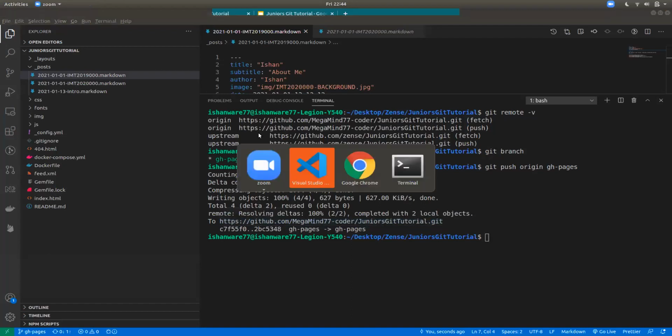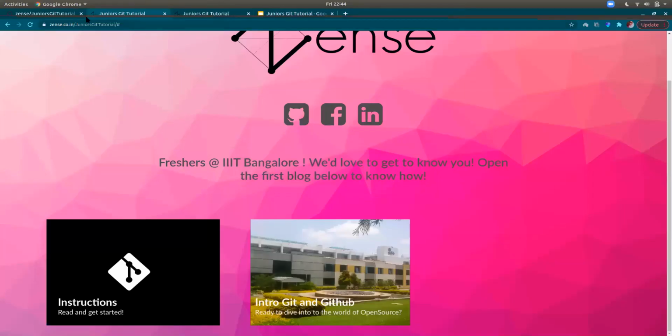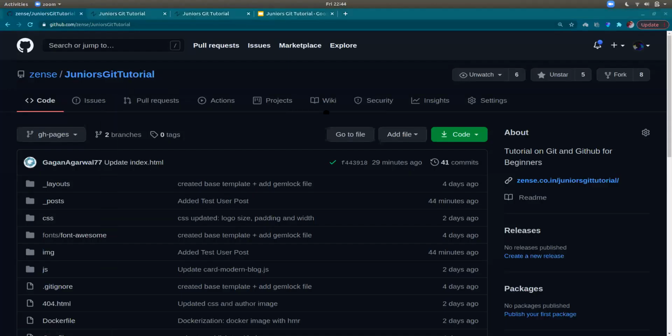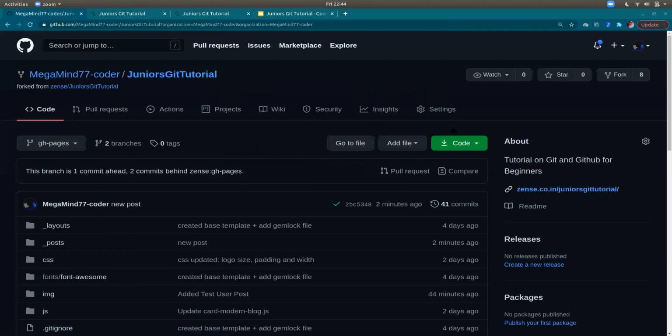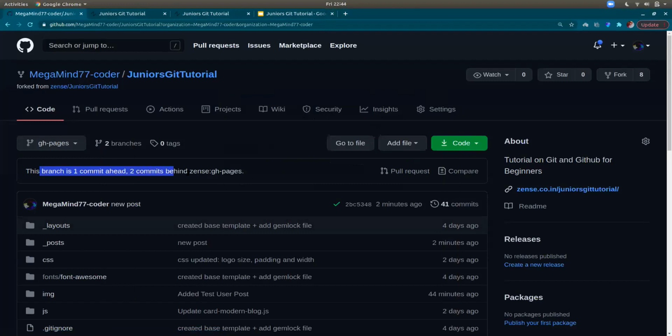So let me show you GitHub. You guys will now be able to understand what we have been talking about all along. So I'll go to my fork. See, what it says is this branch is one commit ahead and 2 commits behind Zen's GH pages.